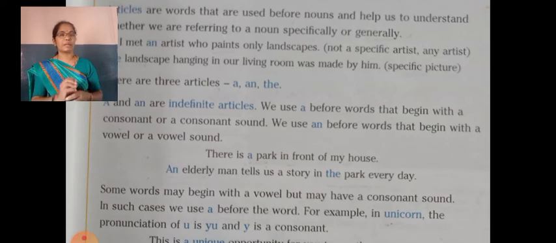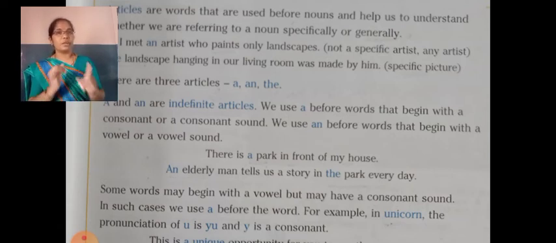See, for example, unicorn. See the spelling. The word starts with the letter U, and we know that U is a vowel, so by the rule we would use an. But in the word unicorn we have to use a. Why?